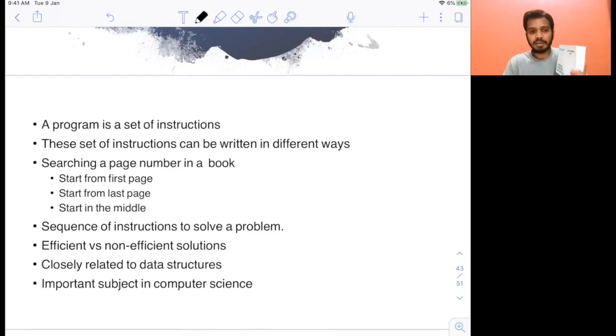Now, how can I go about it? I can maybe start searching from the first page itself. I can open the first page and go on from here, like 1, 2, 3. I can go on like this. But you know it will take a lot of time.